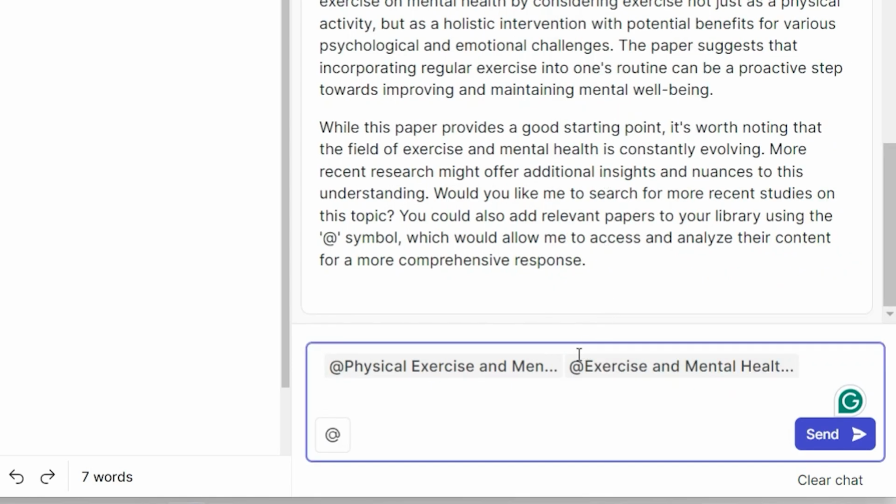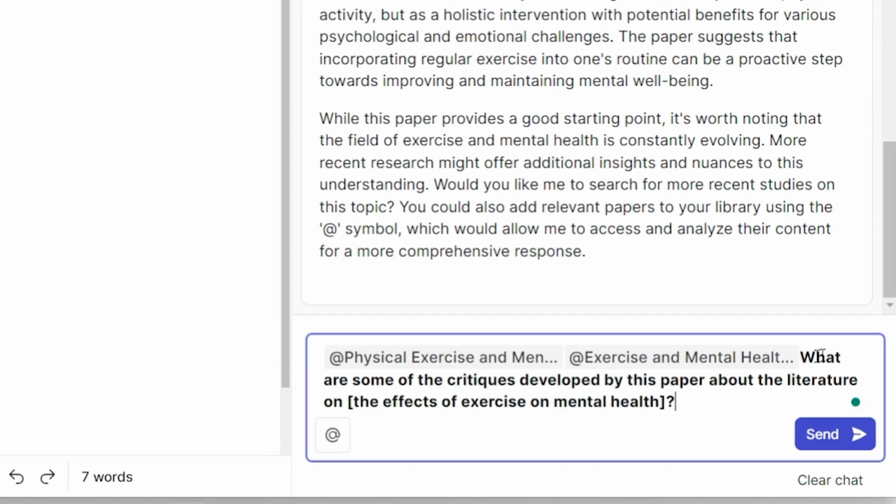You can ask maybe two or three articles at a time. And now I'll be putting up my second prompt. So what are some of the critiques developed by these papers about the literature on the effects of exercise on mental health? It means indirectly you are asking about the limitations of the research articles or literature, and what limitations these research articles have mentioned.